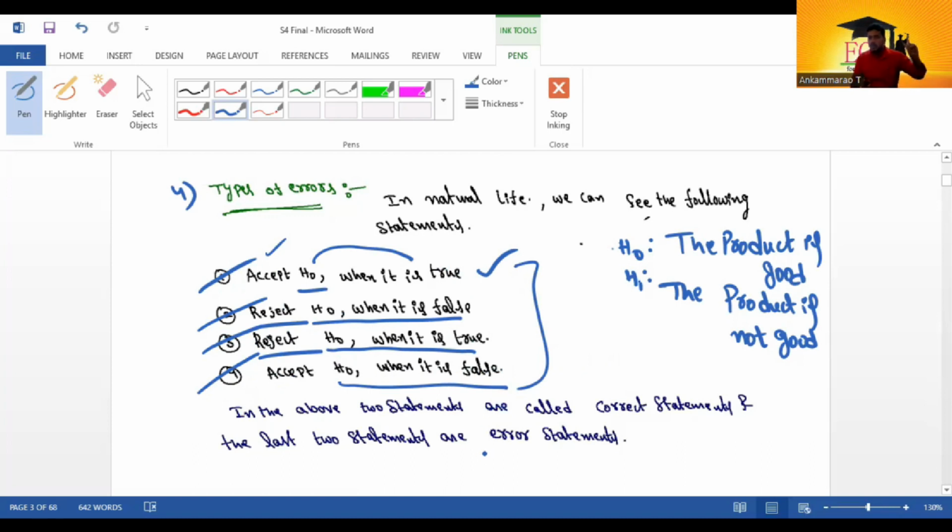From the above statements, two are correct statements and two are wrong statements.